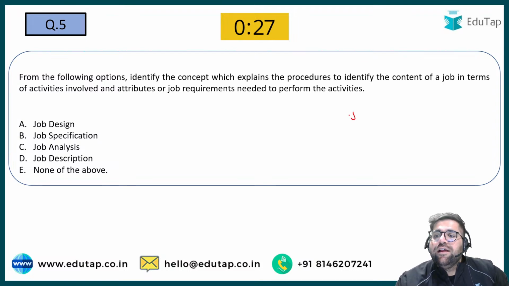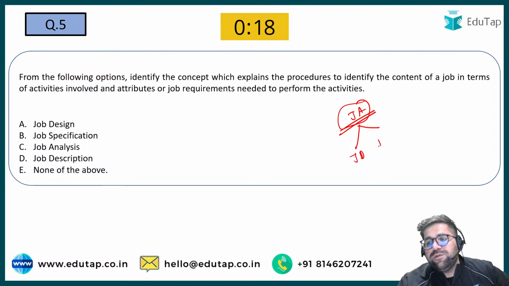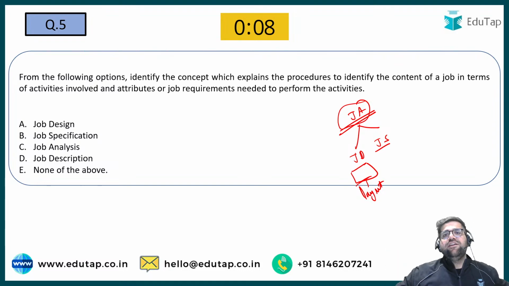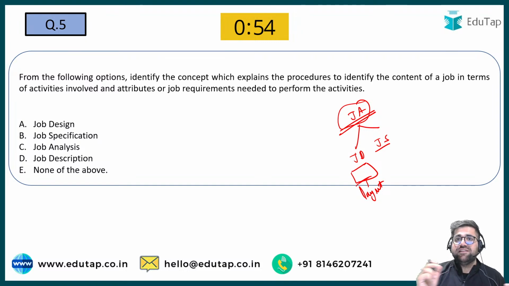Please understand, job analysis is a kind of concept which is divided into two parts. First, you have your job description and job specification. Job description is all about the layout of the job. By layout, I mean the overall outer conditions or different terms and conditions which are associated to the job. For example, what will be the job description of SEBI Grade A? That you will be posted in Mumbai, your CTC will be so and so, you will have to follow the rules of SEBI, you will get this particular perk or not. So that is job description.